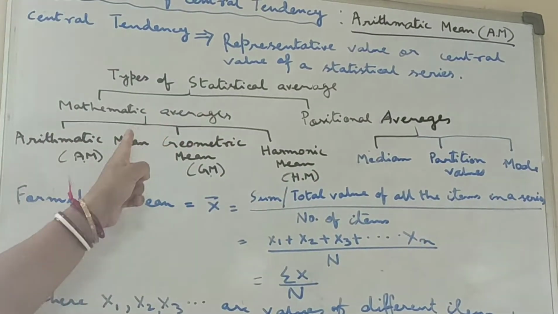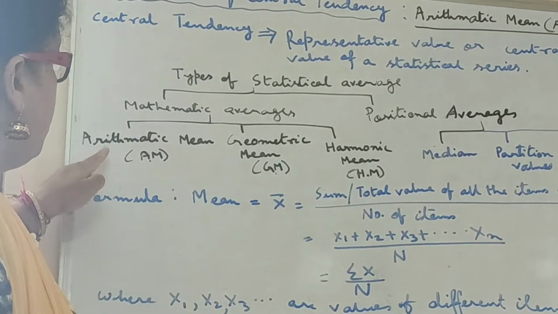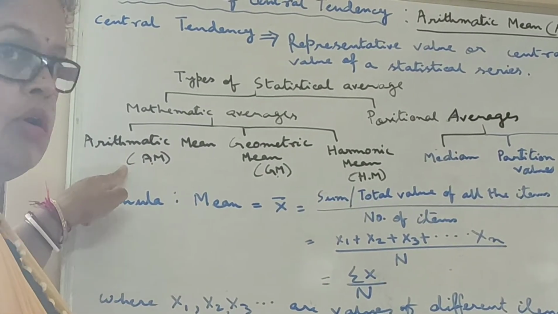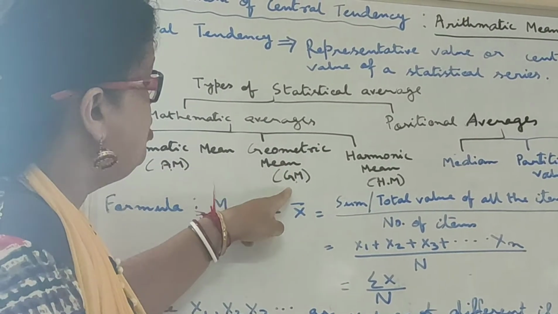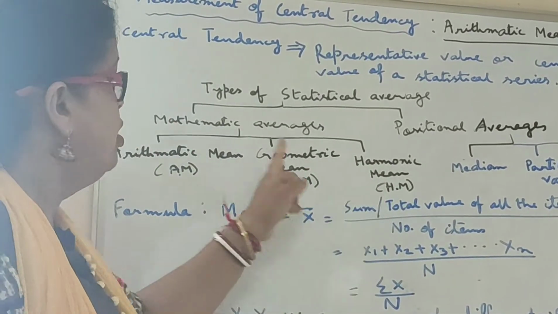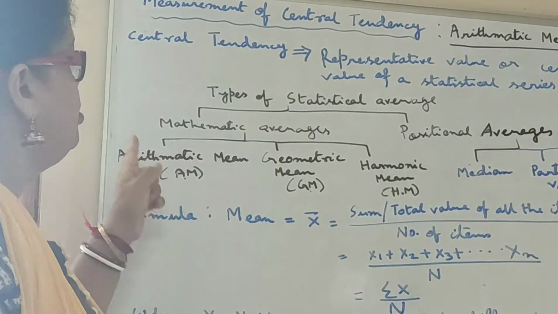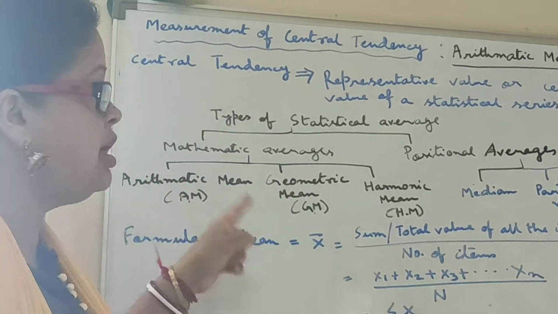Mathematical average is divided into three categories: arithmetic mean or AM, geometric mean or GM, and harmonic mean or HM. Geometric mean and harmonic mean are not in your syllabus. We are going to discuss only arithmetic mean in this chapter.